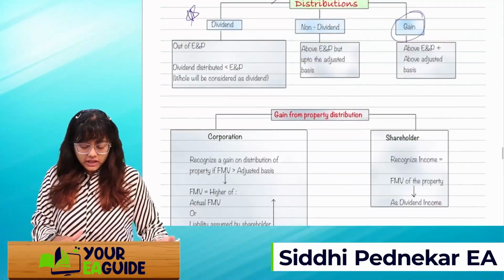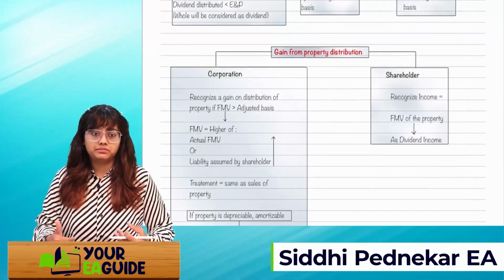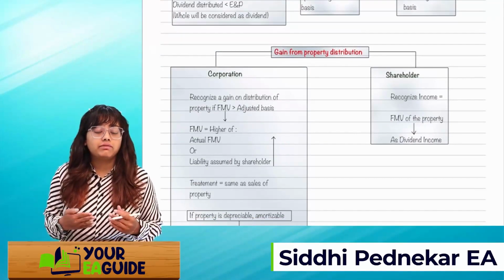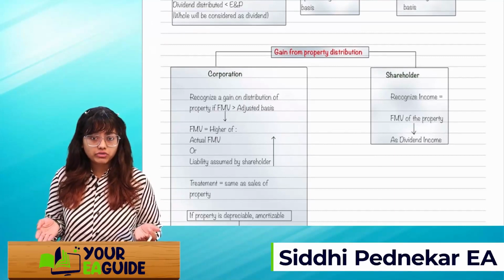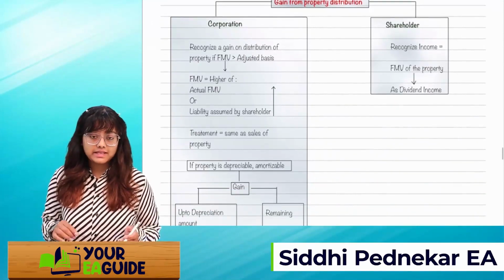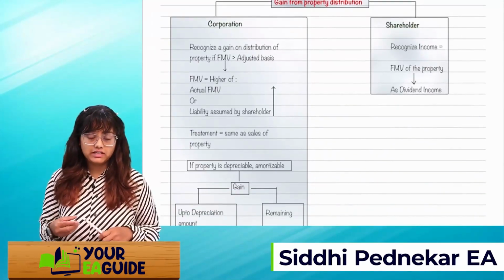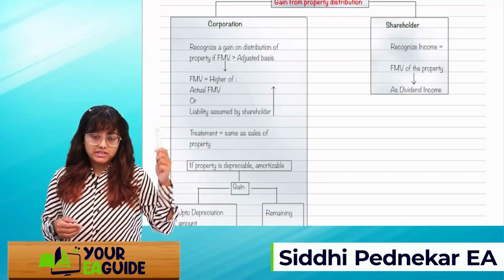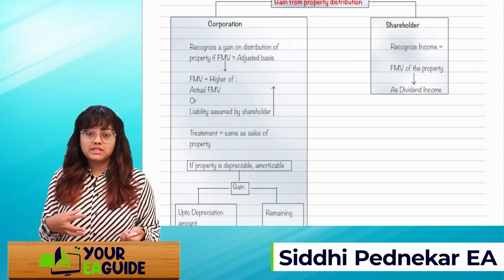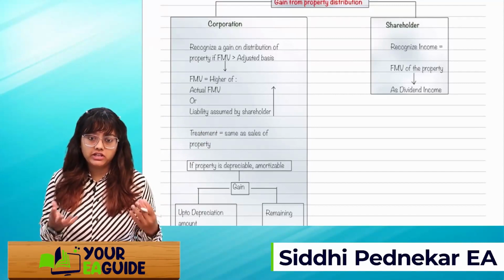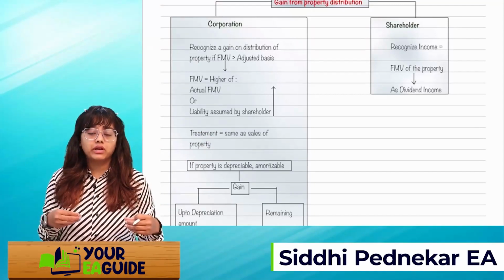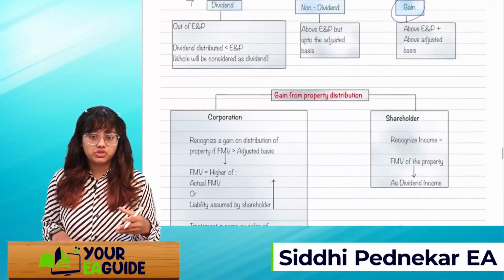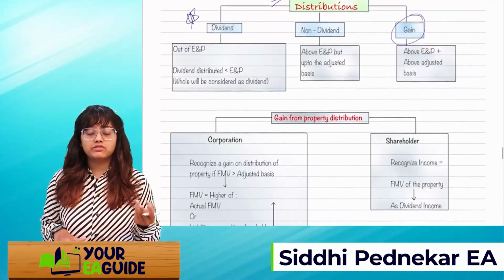Now, what if in distribution you receive a property? If the shareholder is getting the property from the corporation in the form of a dividend, you will have to recognize gain. But how much gain will be recognized? For that, you have to compare the FMV of the property with your adjusted basis. If your adjusted basis is less than the FMV, then only you recognize the gain. Up to the adjusted basis, it's not a gain, it's a non-dividend distribution, I can say. Over and above your basis, it will be a gain.